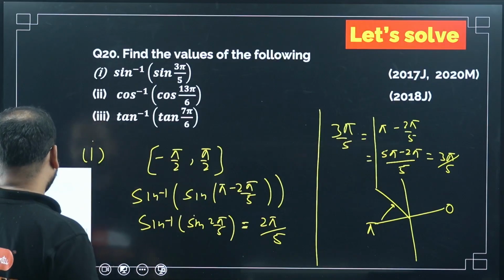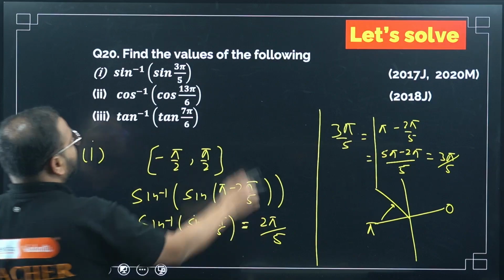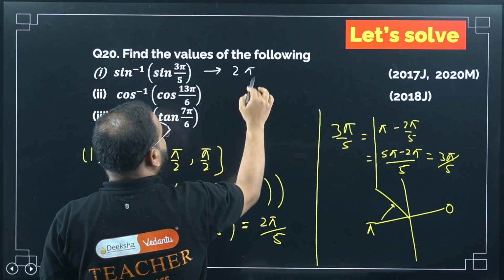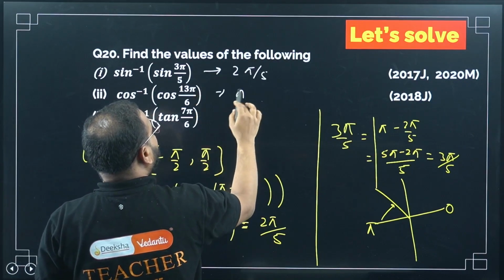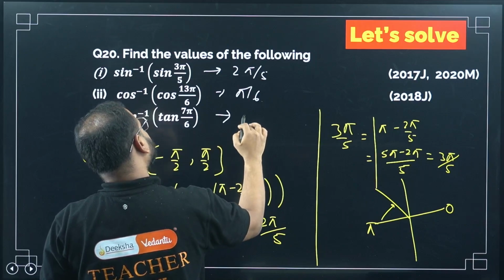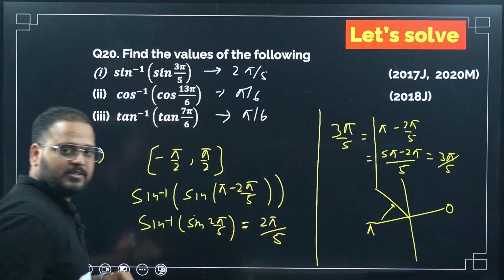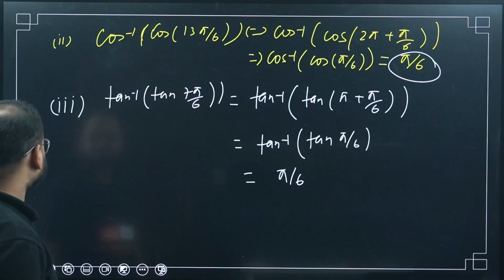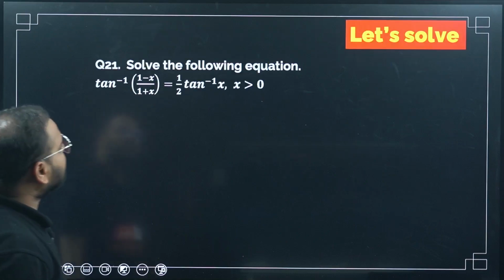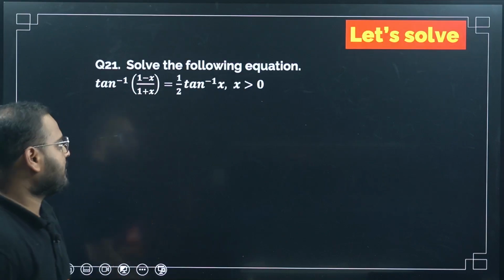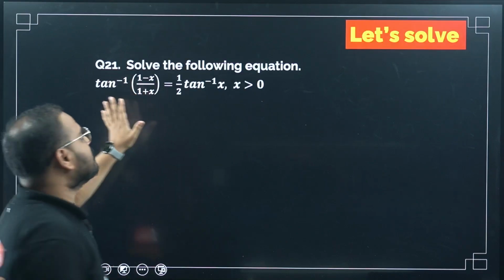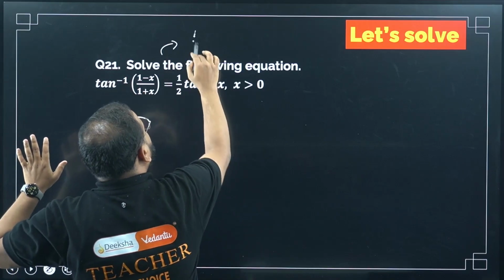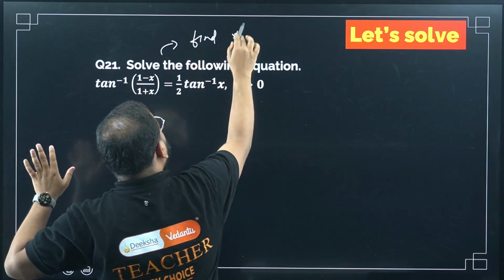If you want the answer, I can write it here. Finally, for this the answer was 2 pi by 5, for this the answer was pi by 6, and for this the answer was pi by 6 again. Simple. Let's move ahead. Question number 21. Solve the following equation. What is the meaning of solve? Solve means find x, right?